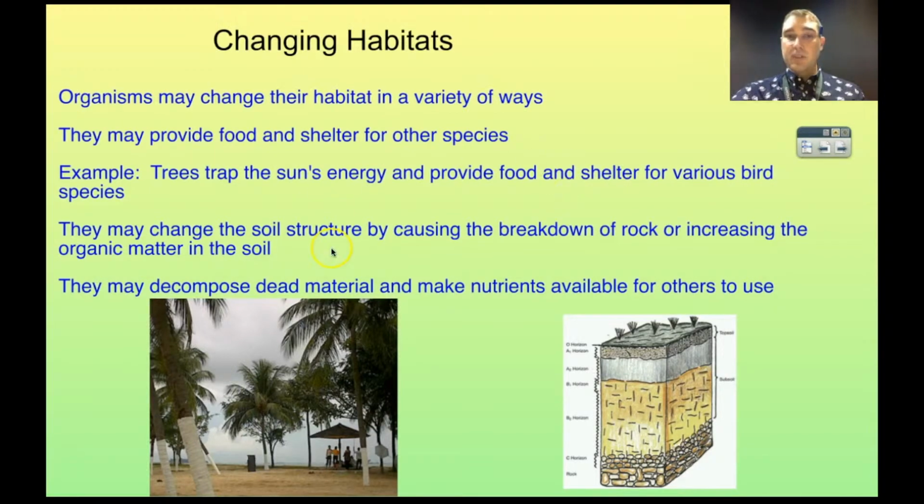species of plants growing. Trees can also start to break up rock, so roots can go into the soil and they can break up rocks. They can also change the composition of the soil by when we have leaves falling on them, the organic matter can break down the leaves and that can change the nutrient makeup of the soil. We get more decomposition of dead material, and that means there's more nutrients available, and that means more species might be able to come in.